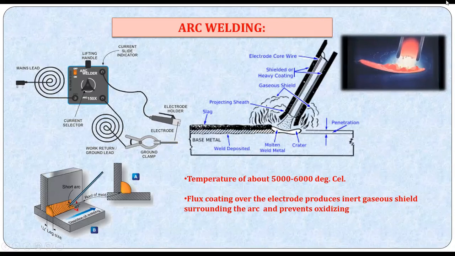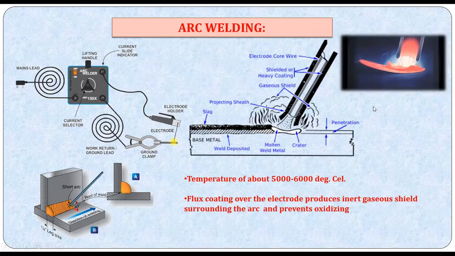You can all observe here. Here is a T joint, a vertical component, a horizontal component, metallic parts. You can see the bead of the weld. The electrode is moved from this end to this end. You can see this kind of welding joint being formed. The leg of the weld, we call it. Okay, so thereby you will get the joint formed. We can do it on the other side also, so that you get a strong joint.